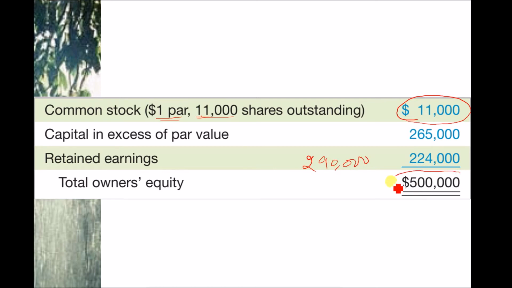Because we cannot change our total owner's equity, the increase in the above two sections would be adjusted by a decrease in our retained earnings. That's all.